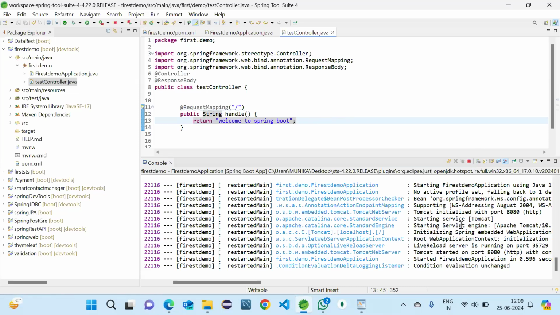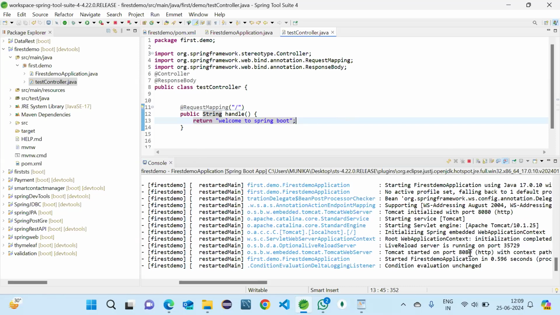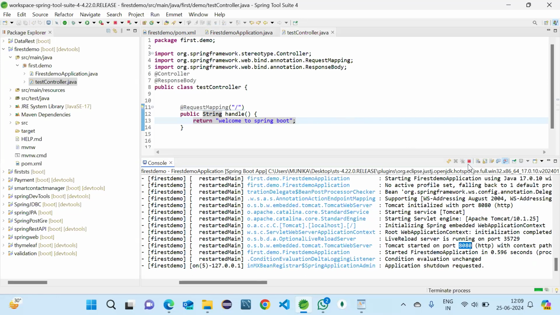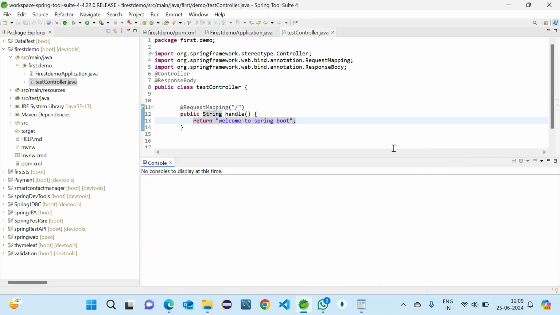Yeah, so after that, let me stop the execution. Why we need to stop is if we are going to run any other project, it won't take, because the port is default 8080. So if it is running in the background and if we run any other one, it will show the error message that the port is already in use. So that's why we need to stop it. If you want to run both at a time, you can change the port number also.